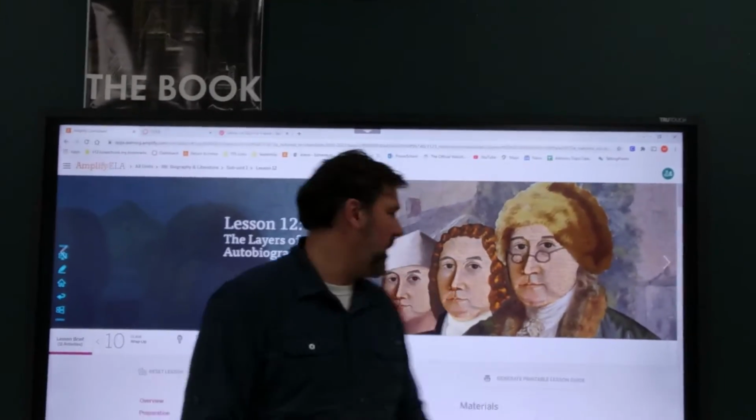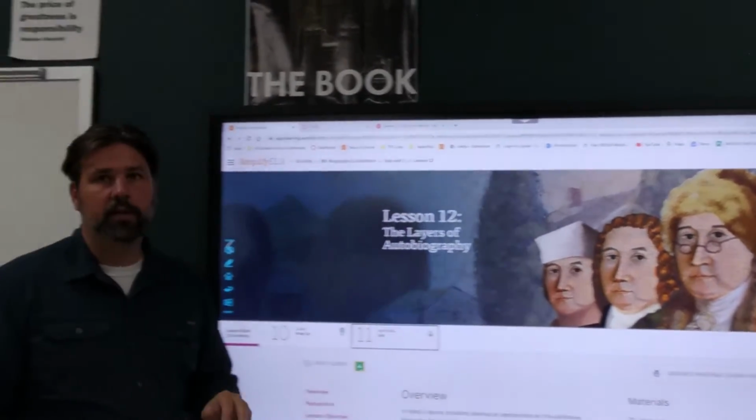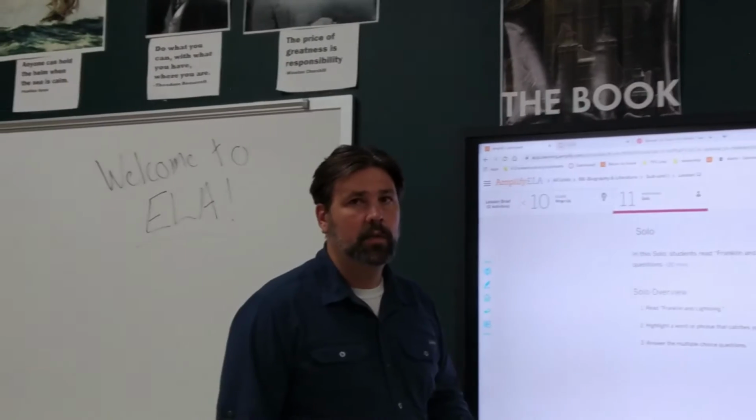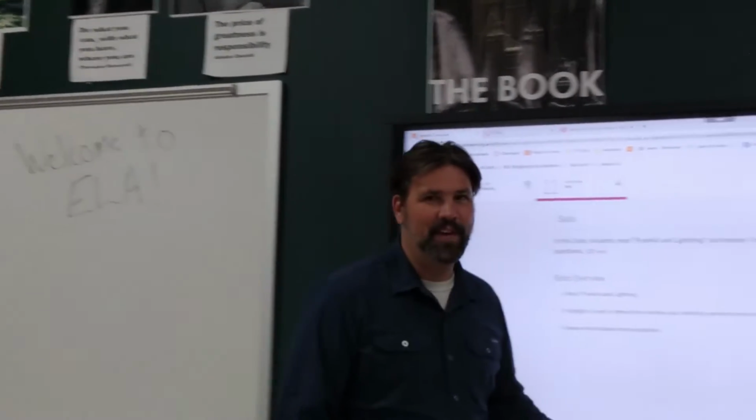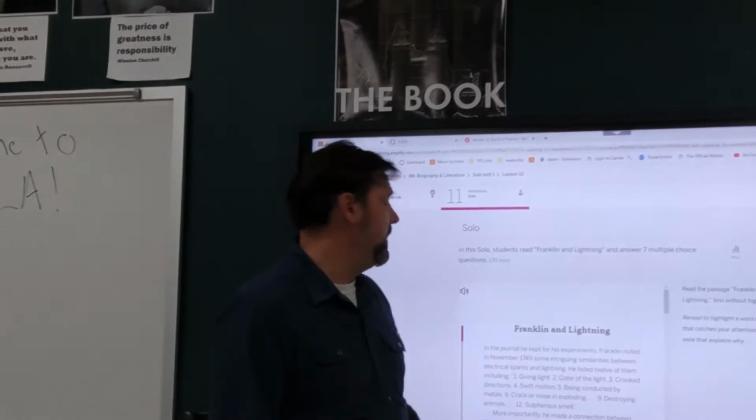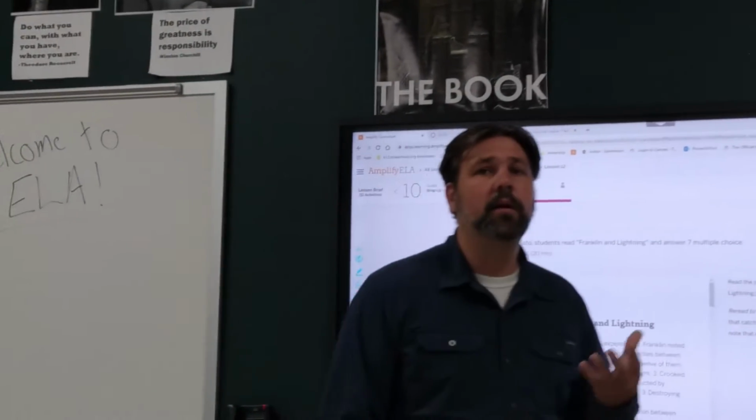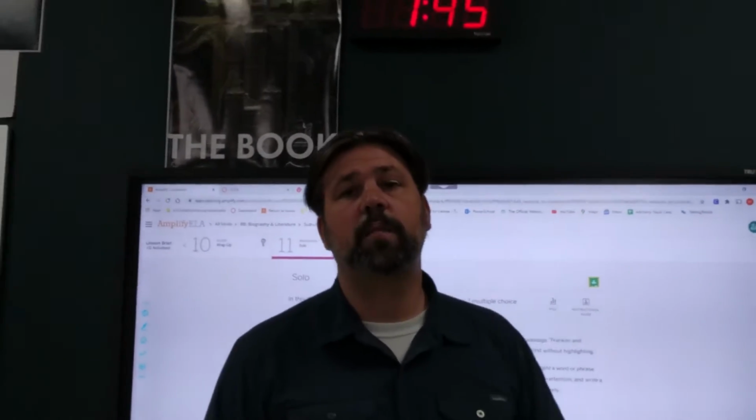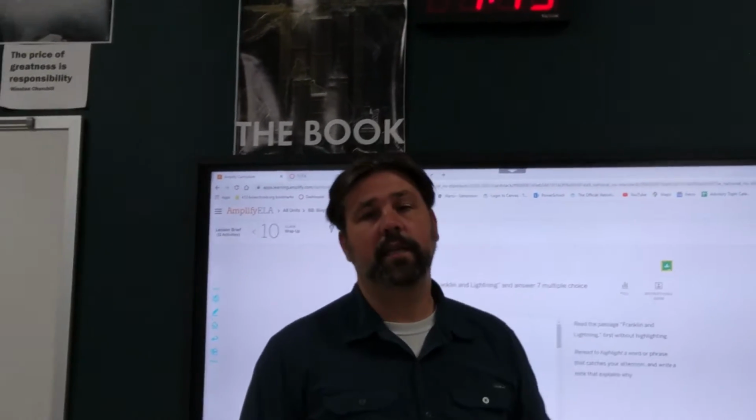So, again, slide number 11, the solo. Click on that. You with me? Click on that, read this article, okay? And it is Franklin and Lightning. It's talking about his understanding of his experiments with lightning, and then answer the multiple choice questions. That's all that needs to get done.